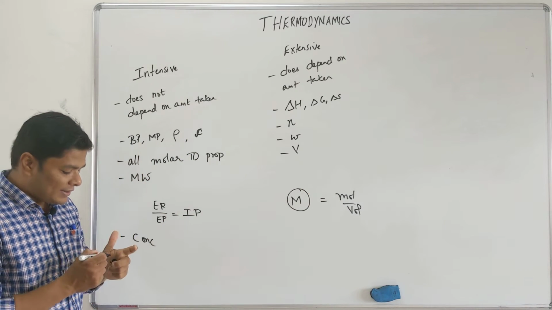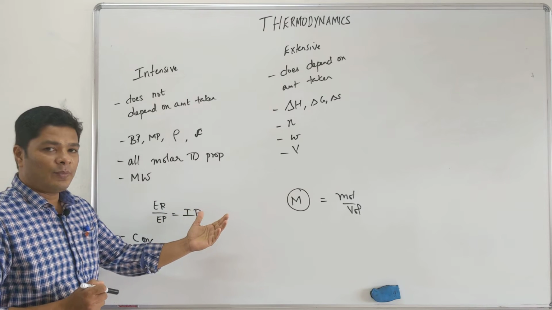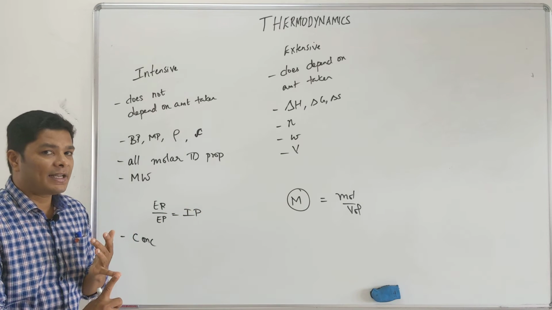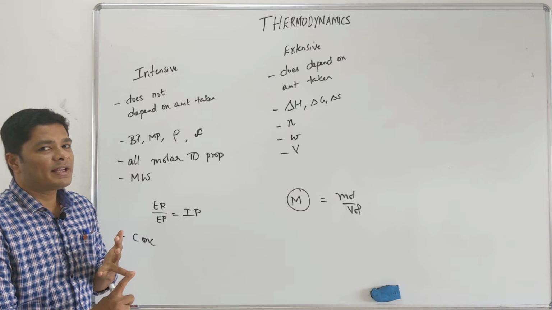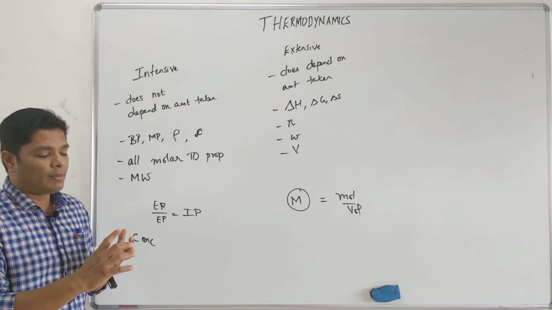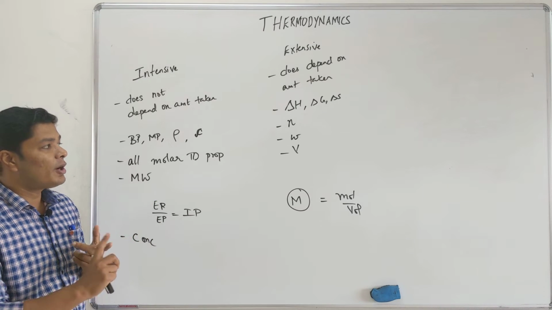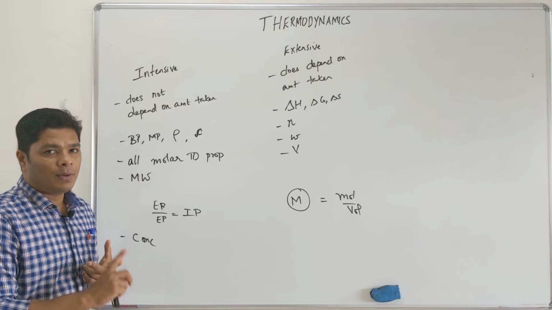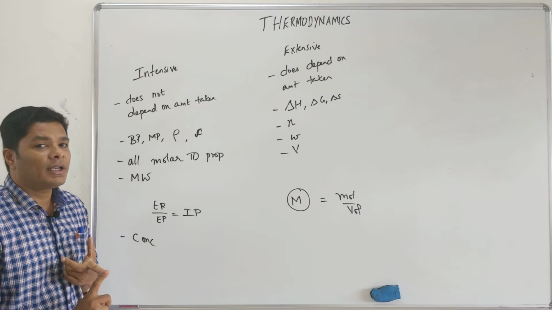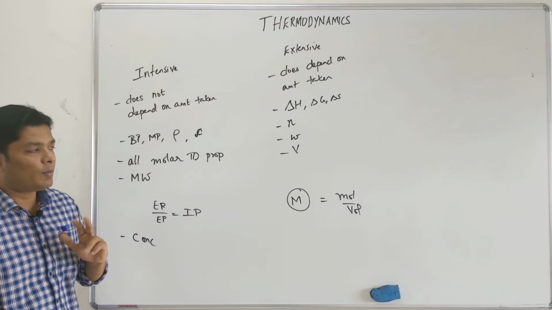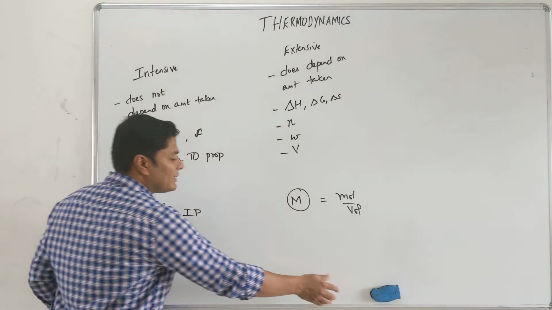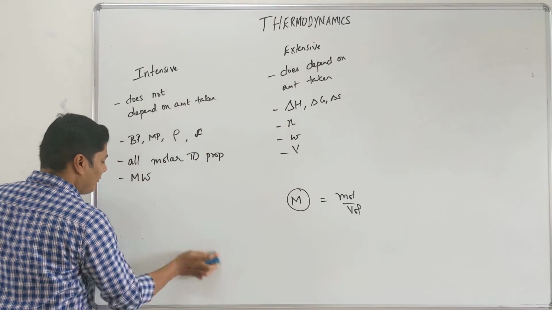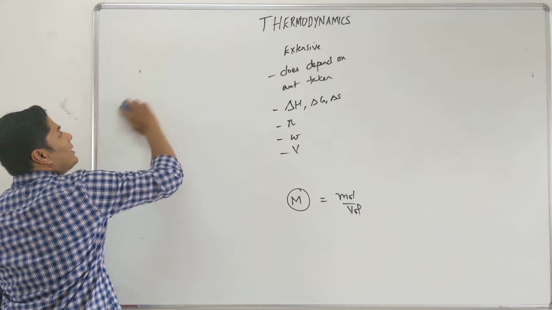Now this has come also in NEET. They will give you a set of properties. They can ask you how many of these are extensive property, how many of these are intensive property, 1, 2, 3, 4 or 5 அந்த மாதிரி இருக்கும். இல்லைனா 4 கொடுத்துட்டு which among them is an intensive property, 4த்துல ஏதாவது ஒன்று இன்டென்சிவாக இருக்கலாம். Which among them is not an intensive property, which among them is an extensive property. These type of questions, these are very basic rudimentary questions, very very simple. Next we will look into